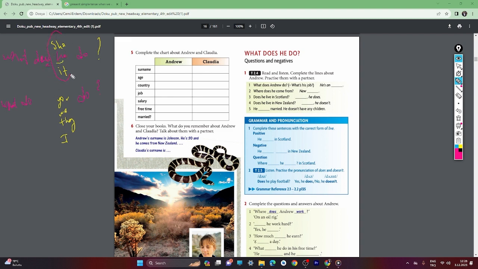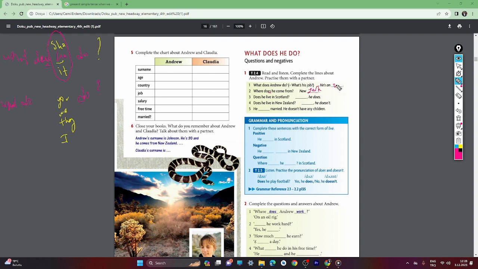But when we make a sentence with he, she, it, we always use the suffix es. When we make questions, we always use it. When we make normal sentences, we again use es with the verb. This is the difference between he, she, it, and you, we, they, I. Okay, where does he come from? And we use it only one time. We don't say where does he comes from. No, we use it only one time. Here, where does he come from? New York, New Jersey, doesn't matter.